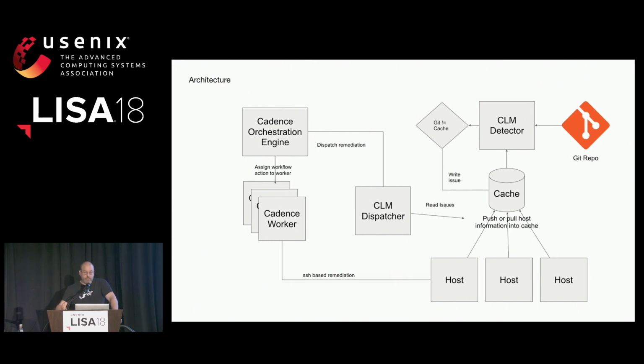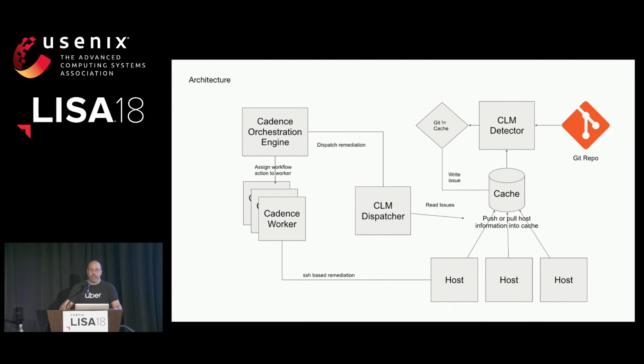So instead of sending out a request to a list of hosts, we simply change the goal state of a cluster. When a host is up and reporting in, we compare that information to what should be there and write an issue if the information doesn't match. The remediation scheduler, or the dispatcher, schedules remediation for those issues to correct it, and we use some rate limiting to help with the orchestration. So now we don't worry about upgrading when a host is down because they'll eventually come back up and get to the right state.